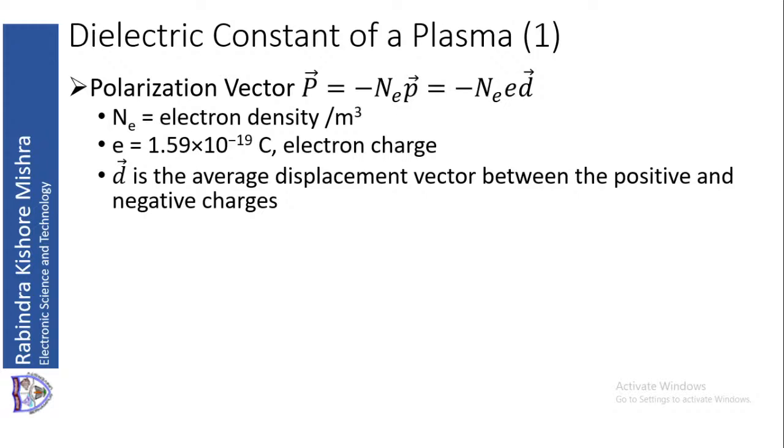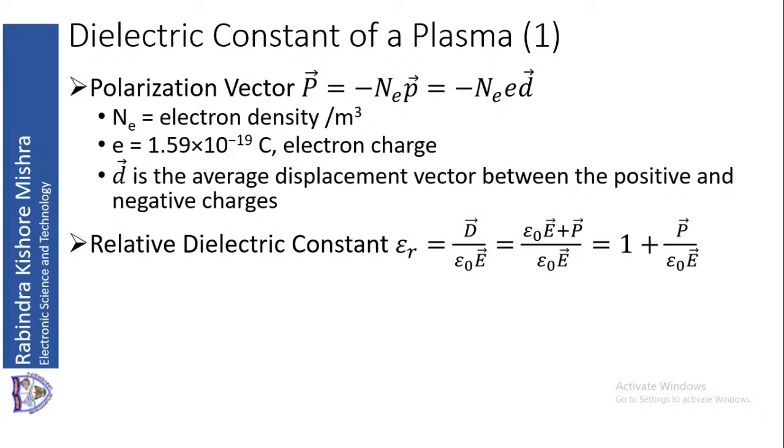So considering all these, the relative dielectric constant epsilon r by definition is D upon epsilon 0 into E. As you know, D is equal to epsilon 0 E, or D is equal to epsilon E, where epsilon is equal to epsilon 0 into epsilon r. So from that you can find epsilon r is equal to D upon epsilon 0 E.